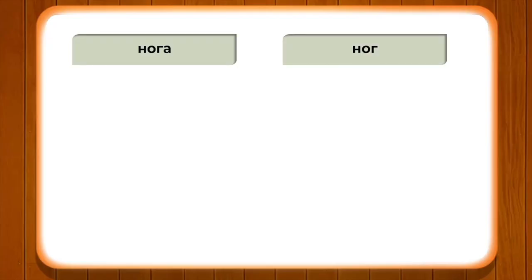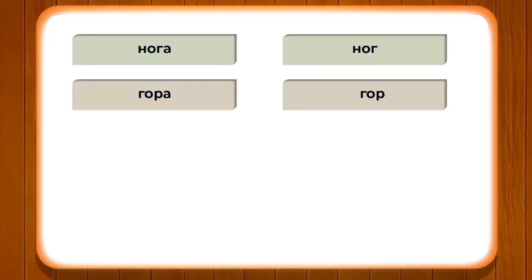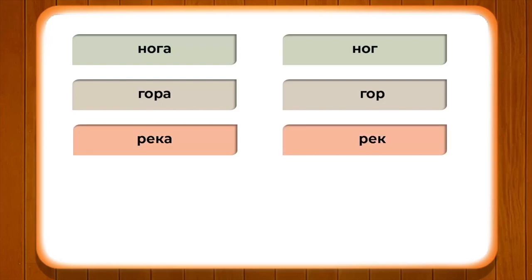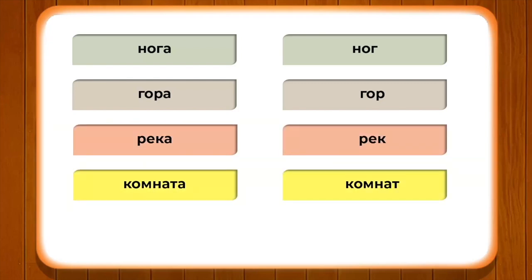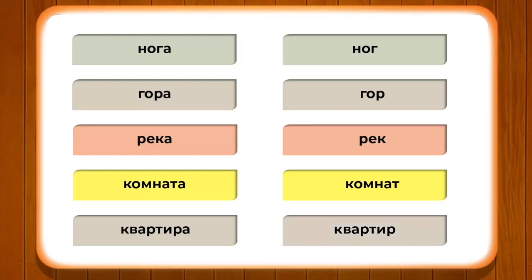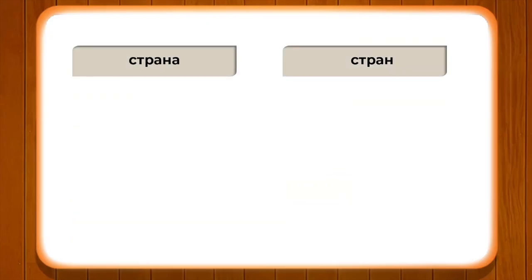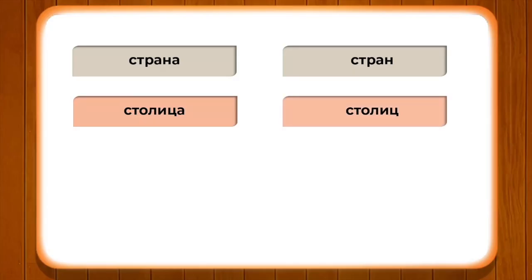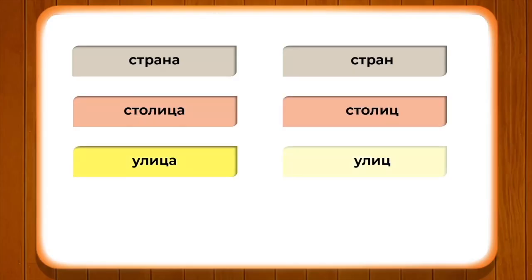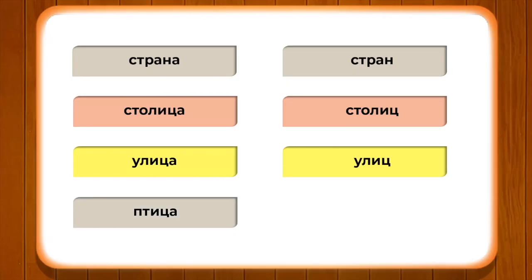Now, let us go ahead in order to understand it fully. Нога changes into ног, гора changes into гор, рука changes into рук, комната changes into комнат, квартира changes into квартир, страна changes into стран, столица changes into столиц, улица changes into улиц, птица changes into птиц. I hope you will be able to change all these endings of these different nouns as per the rules of the grammar which we are learning in this module.